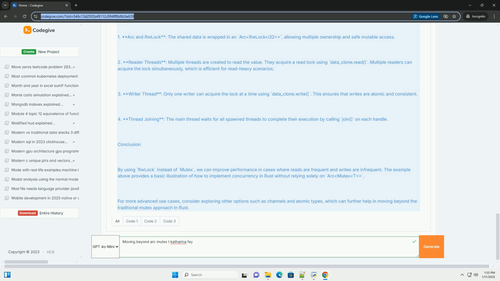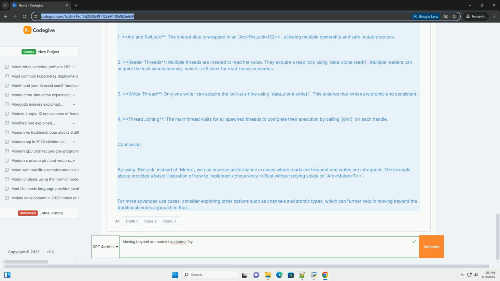3. Alternatives. RwLock allows multiple readers or one writer, improving performance in read-heavy scenarios. Channels, used for message passing between threads, avoiding shared state. Atomic types, for simple data types that can be modified safely without locks. Thread pools, managing a fixed number of threads to handle tasks without creating and destroying threads frequently.